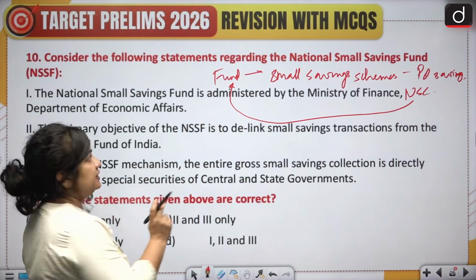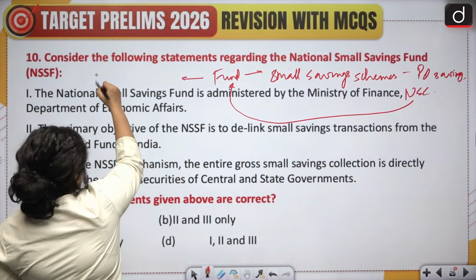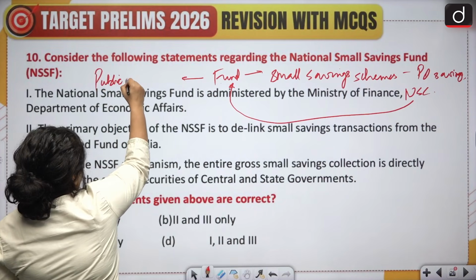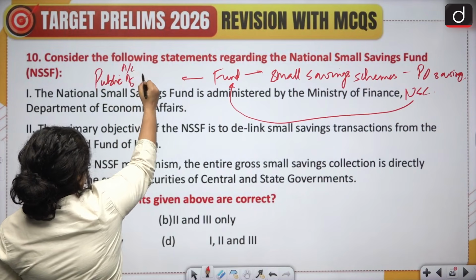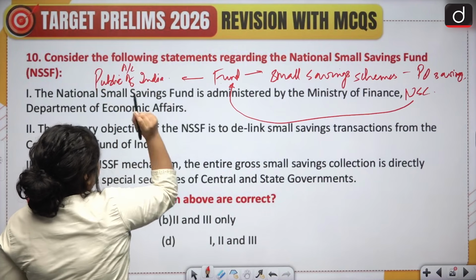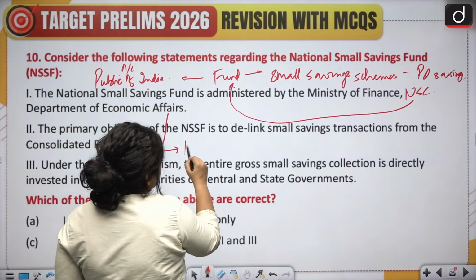And this fund is created within the Public Account of India. This fund was created in 1999.